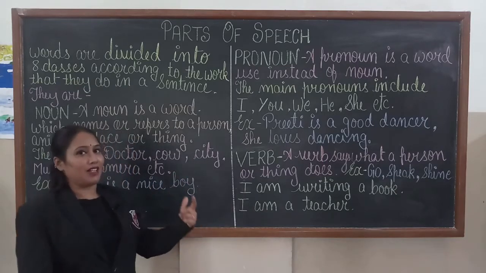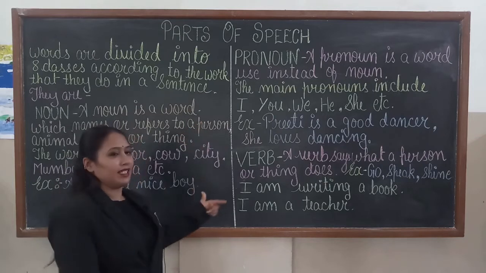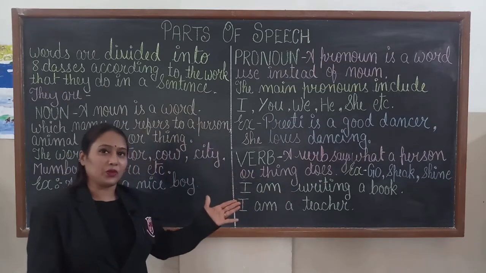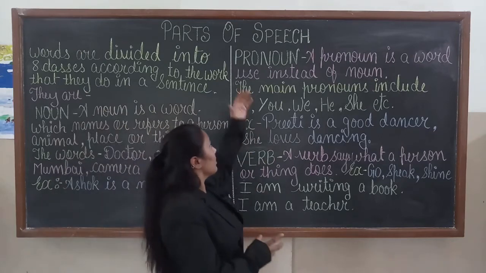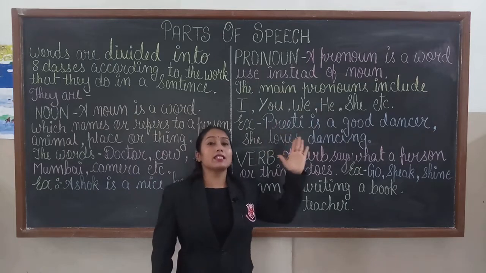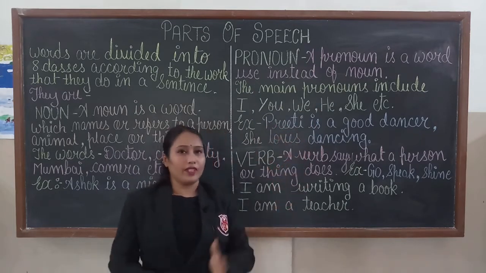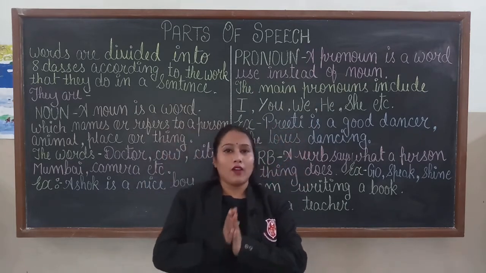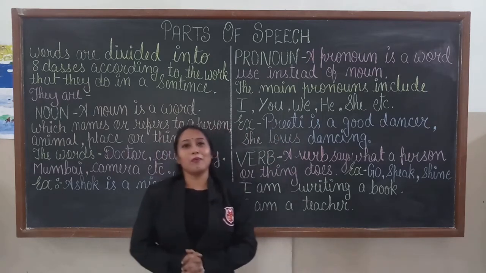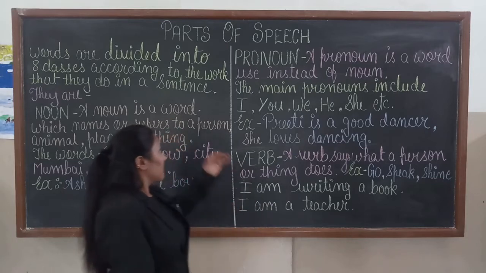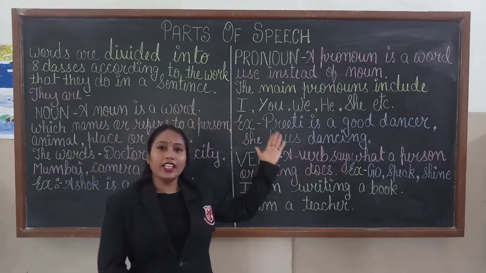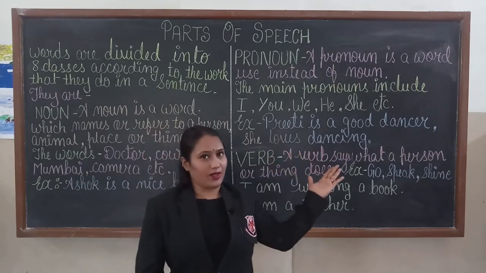In this video, I will explain only parts of speech. In another video, I will explain kinds of noun. Okay? Now next is pronoun. A pronoun is a word used instead of a noun, or we can say a pronoun avoids repetition of a noun in the sentence or in a paragraph. So the words are I, you, we, he, she, etc.